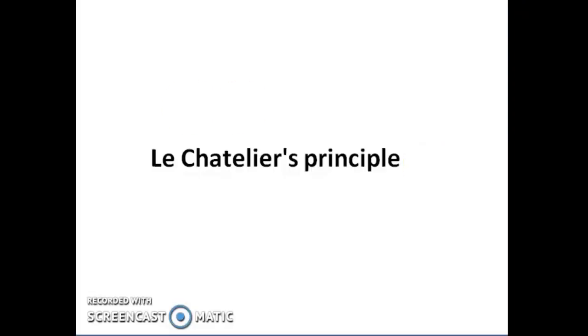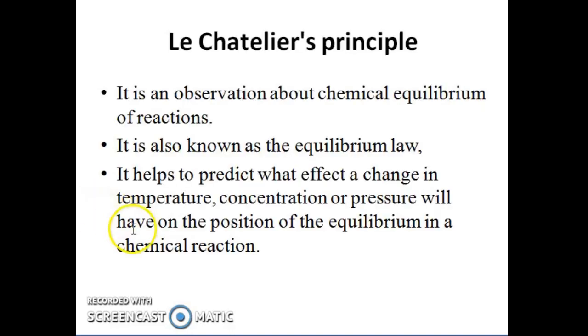Le Chatelier principle. It is a principle which helps us to predict what will be the effect of change in temperature, concentration or pressure on the equilibrium in a chemical reaction.